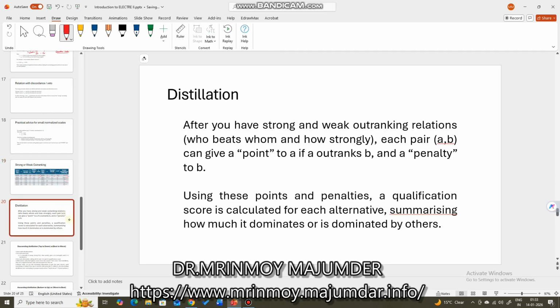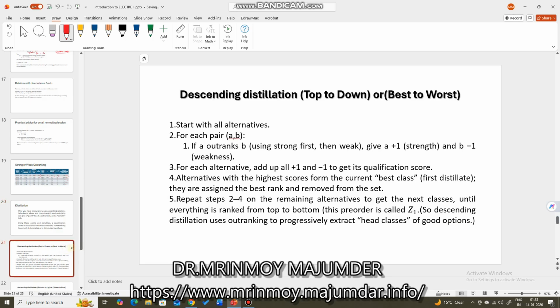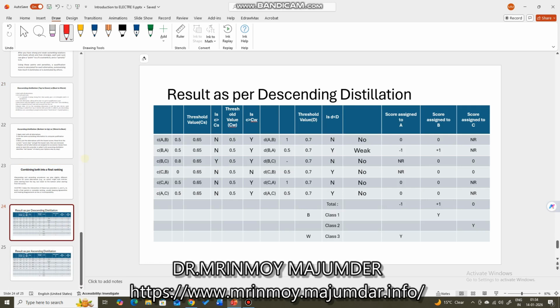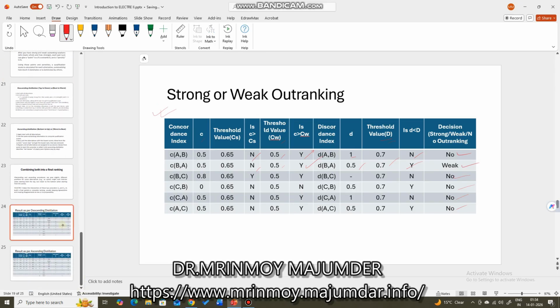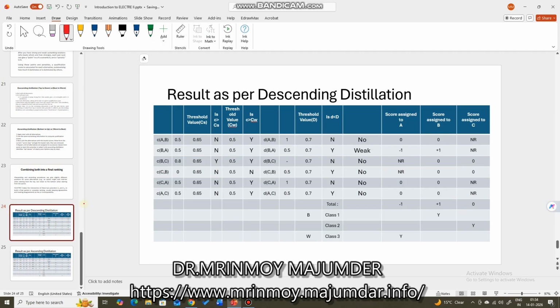Next and last step is distillation. One is ascending, one other is descending. Descending means top to down approach or best to worst approach, and ascending means worst to best approach or down to up approach. So let us go to the example straight away, so that way you will understand more. You see, this is result as per descending distillation. So this is the same table, that is this one. This table I have just copy pasted into this table. I think you can understand that.